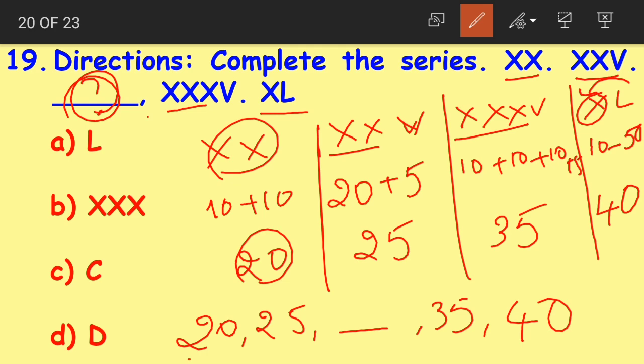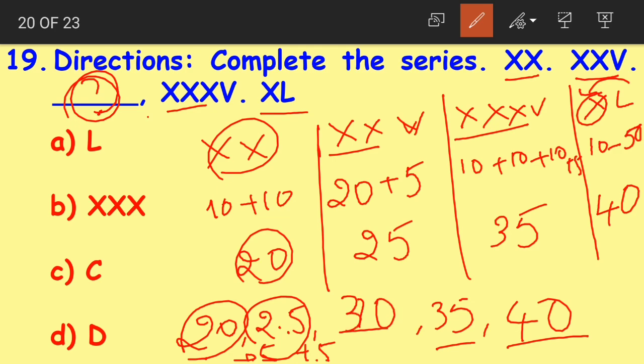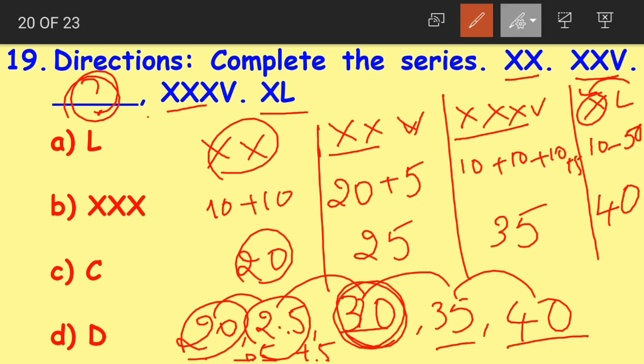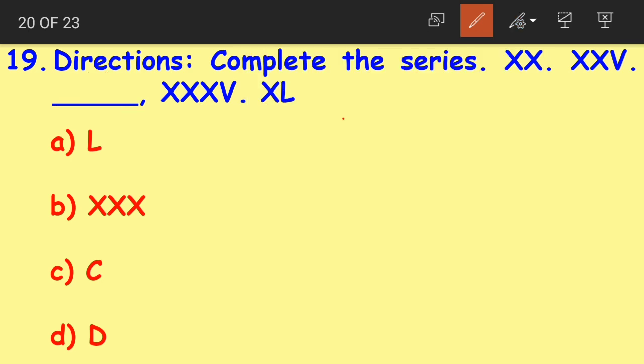Right? If you observe the numbers, we have 20 then 25, which means we have added 5. 20 plus 5 becomes 25 and here also 35 plus 5 becomes 40. Now what should this number be? 25 plus 5 becomes 30, right? 20 plus 5, 25. 25 plus 5, 30. 30 plus 5, 35. 35 plus 5, 40. Understood children? So 30 here becomes the perfect number to complete the series.